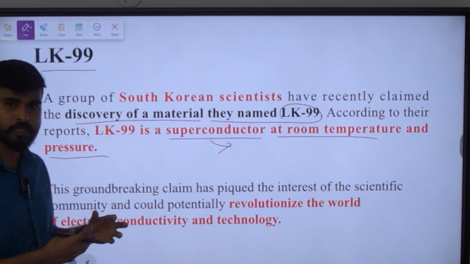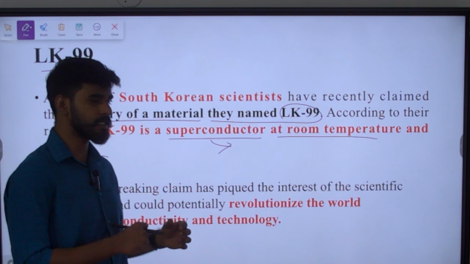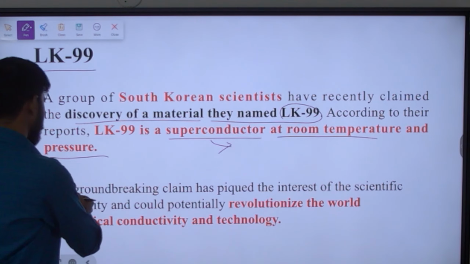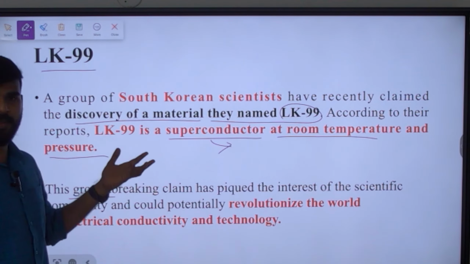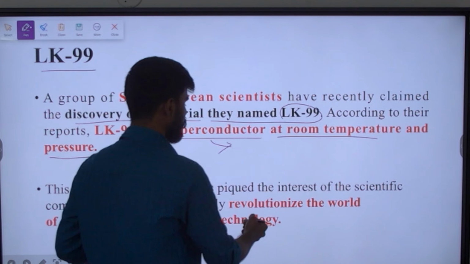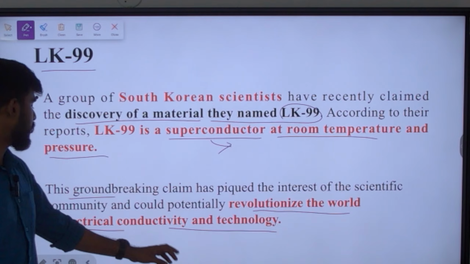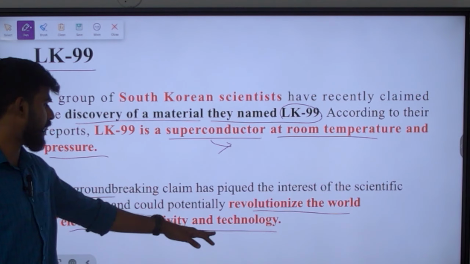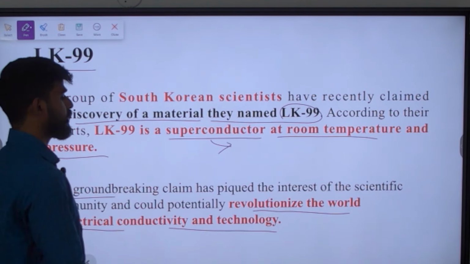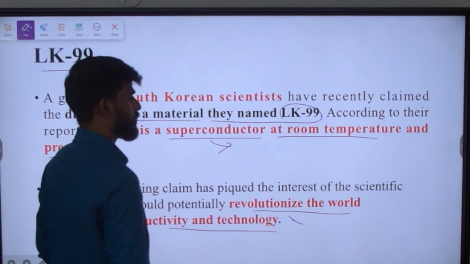Let us see further details about this LK99. If the claim that they are making turns out to be true, then surely it will revolutionize the world of electrical conductivity and technology. So it will surely revolutionize many upcoming technologies.